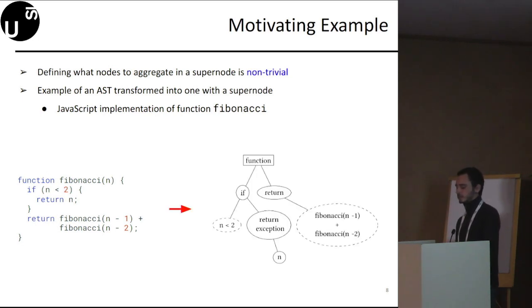On the right-hand side of this slide, instead, you can see the corresponding AST. The AST contains many control flow nodes, such as function, if, return, and return exceptions, that throws an exception to return a value. The nodes represented with dashed borders are actually compressed subtrees for the sake of visualization.